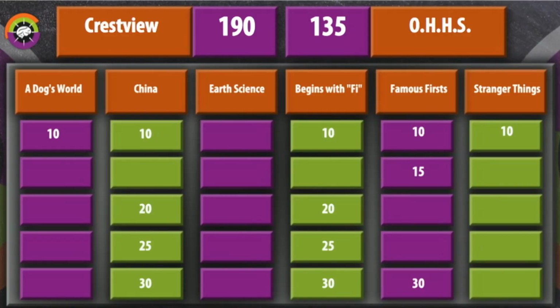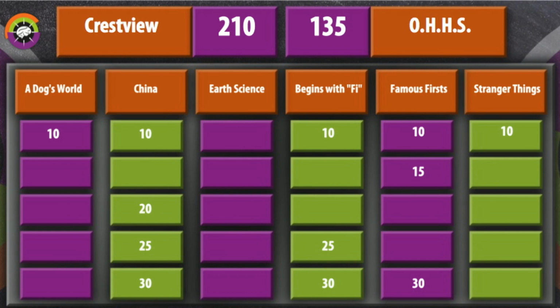Begins with FI for 20 points. Noun. An evil spirit or cruel evil person. That will be Crestview. Sam? Fiend. A fiend is correct. Crestview in control, stepping on the gas. Begins with FI for 10 points.